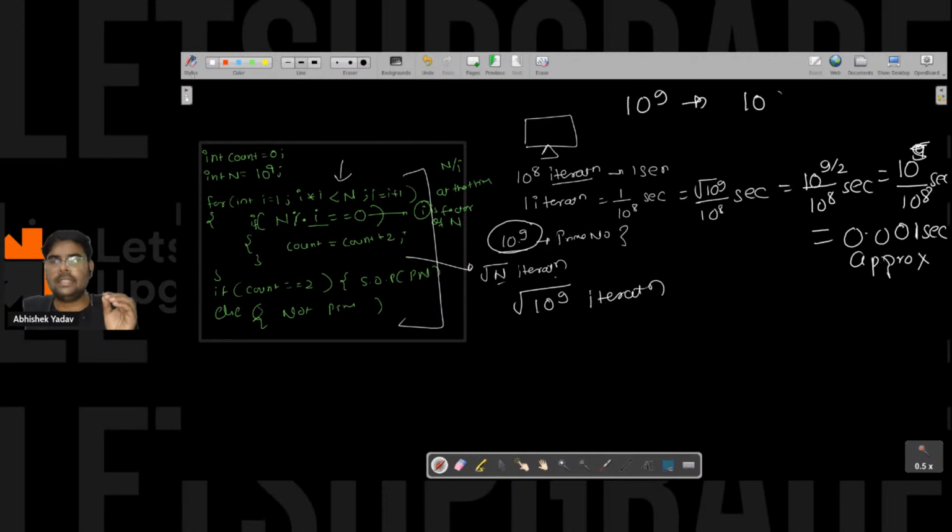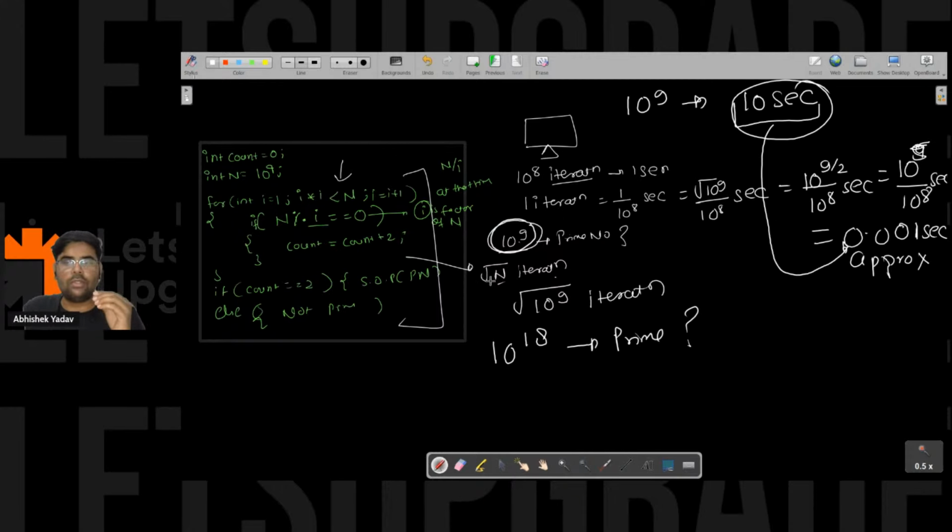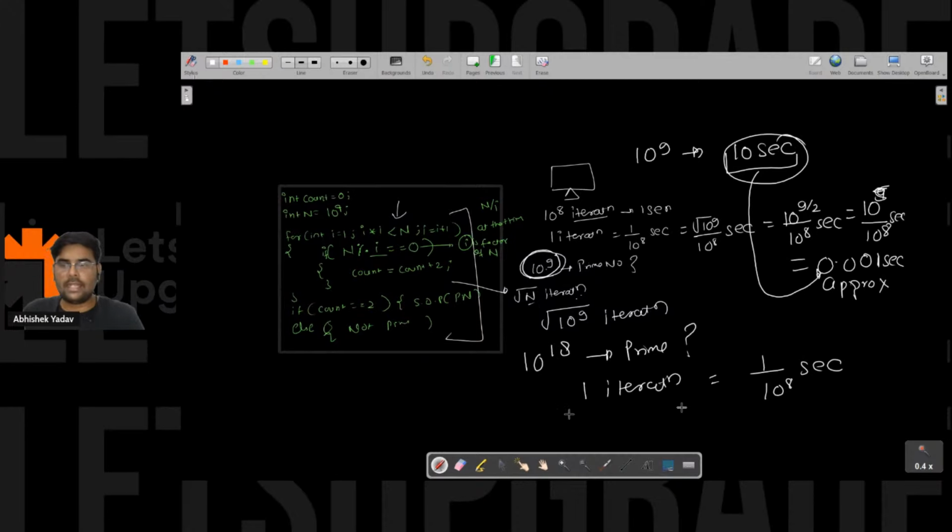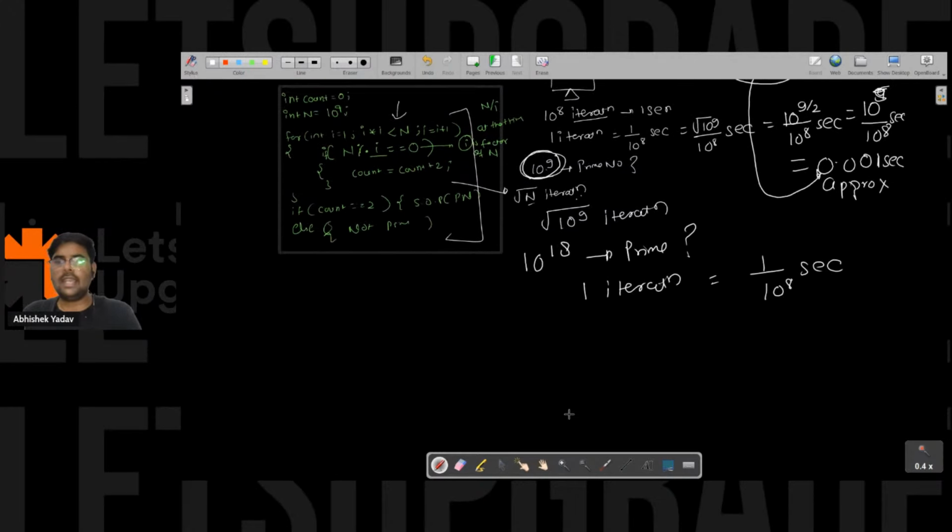If I have to check whether 10 to the power 18 is a prime number or not, in that scenario, again, my code is taking square root of n iteration. That means one iteration I know is equal to 1 upon 10 to the power 8 second. So here I have square root of n iteration, that is square root of 10 to the power 18 iteration.